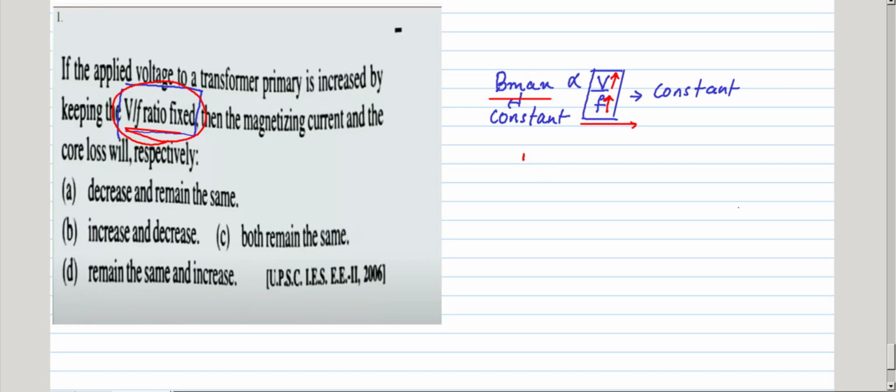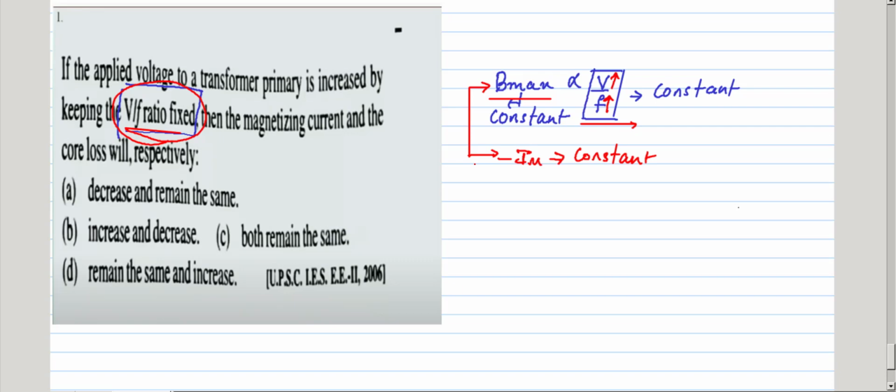So the magnetizing component of current is constant, because it is the component of current that produces the flux in the transformer. So the magnetizing component of current is the same.